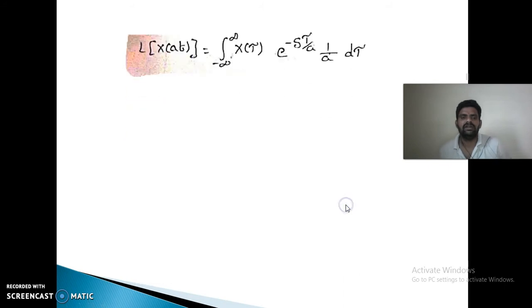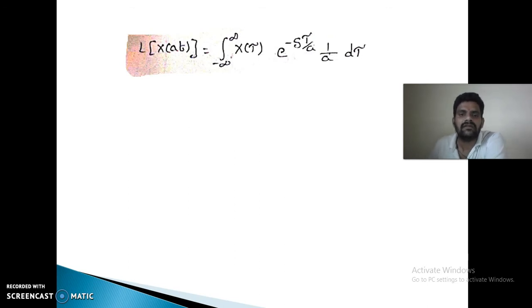Substituting the function here, the Laplace transform of x of at is equal to integral minus infinity to plus infinity x of tau into e power minus s tau by a into 1 by a d tau. So, you can keep 1 by a outside the integral, again rewriting the equation: x of tau into e power minus s by a into tau d tau. So, instead of s we are having s by a. X of s is equal to integral of x of t into e power minus st dt.